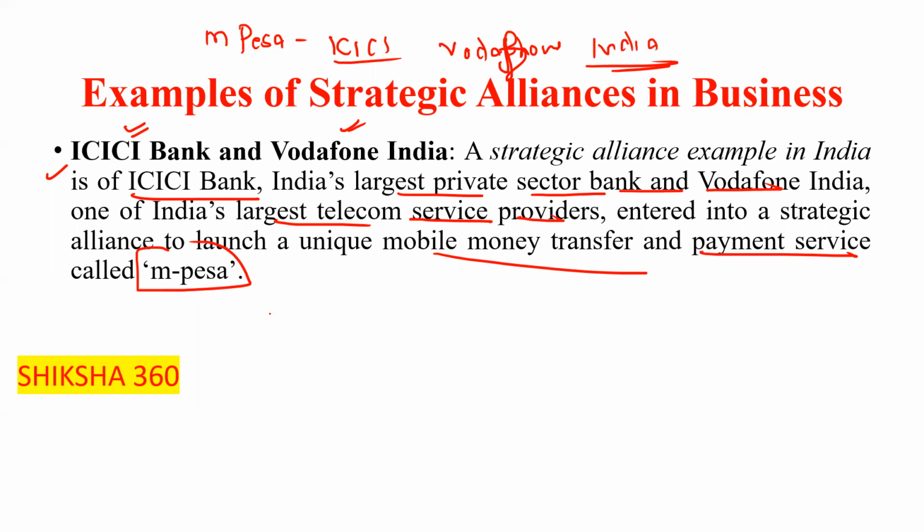And what it tells is that one is the bank and the second one is the network industry or network platform. So both are collaborating to do a specific work. So this is the example, or understanding, of a strategic alliance.